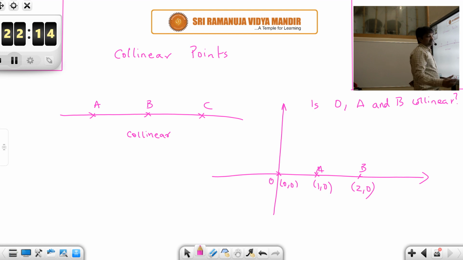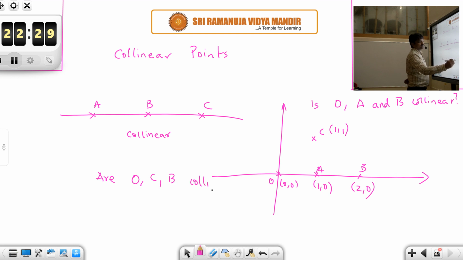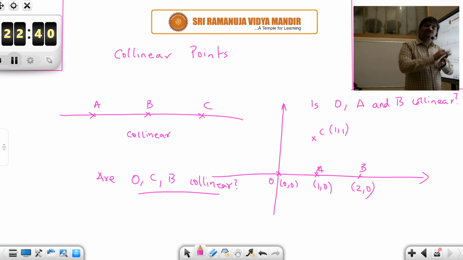Now if I ask you, say there is some point C at (1, 1), are O, C and B collinear? The definition of collinearity is, if there is a straight line passing through all the given points, then they are collinear.